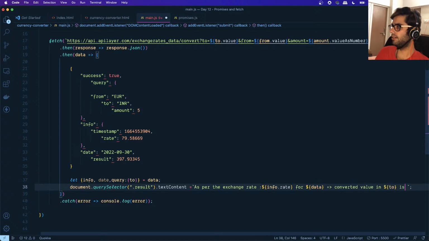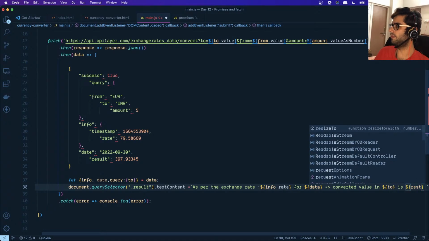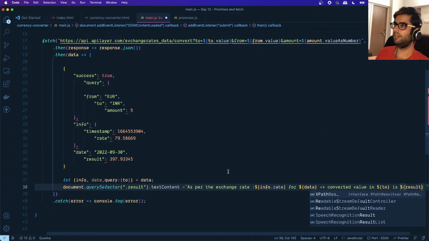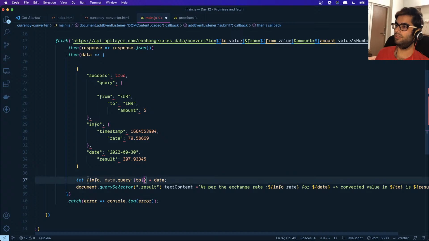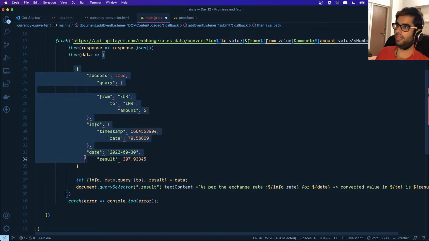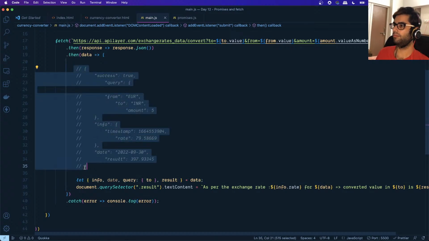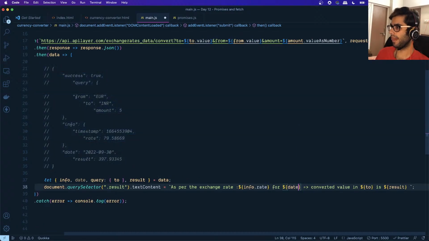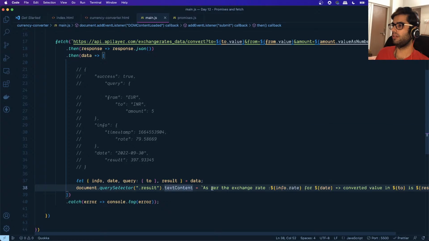In INR is, and we're getting the final converted value in the result, right? So we'll specify result over here. So let's get the result as well, like this. Let me comment this out. Let's save this. Okay, so what this should do is, once the data is available, it should show this message inside that paragraph.